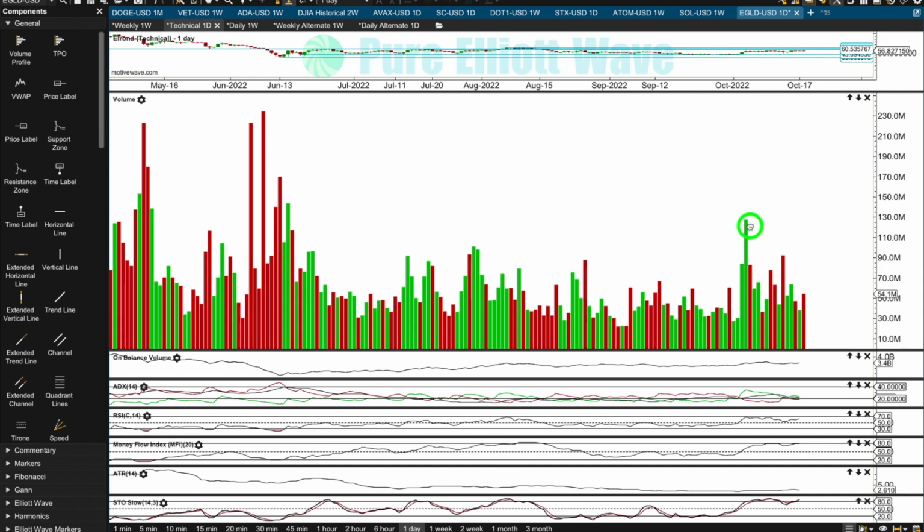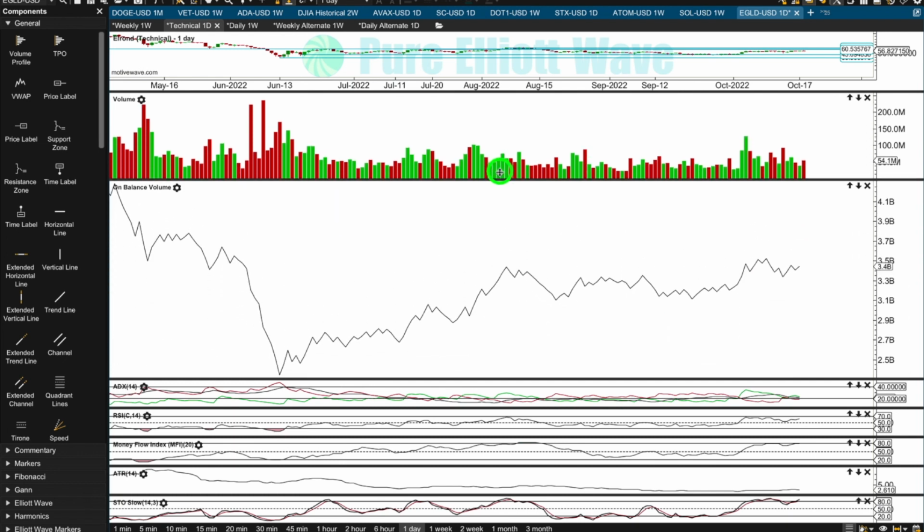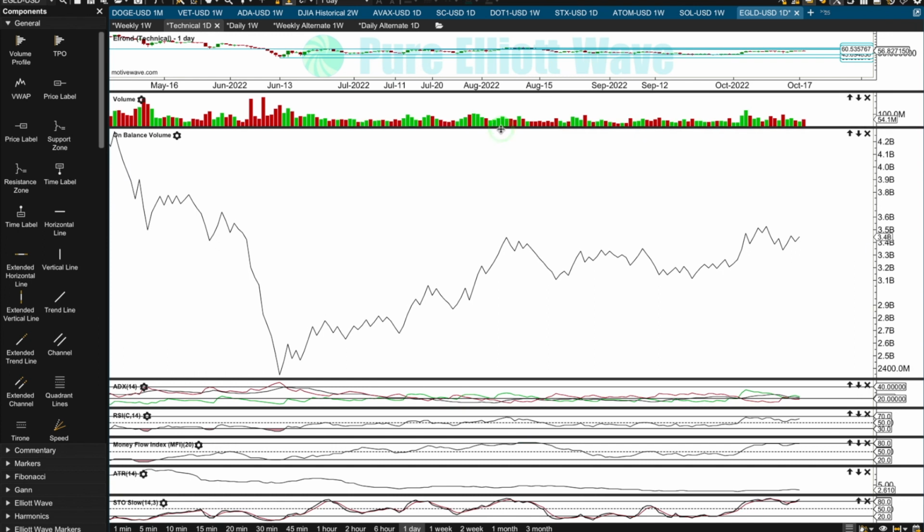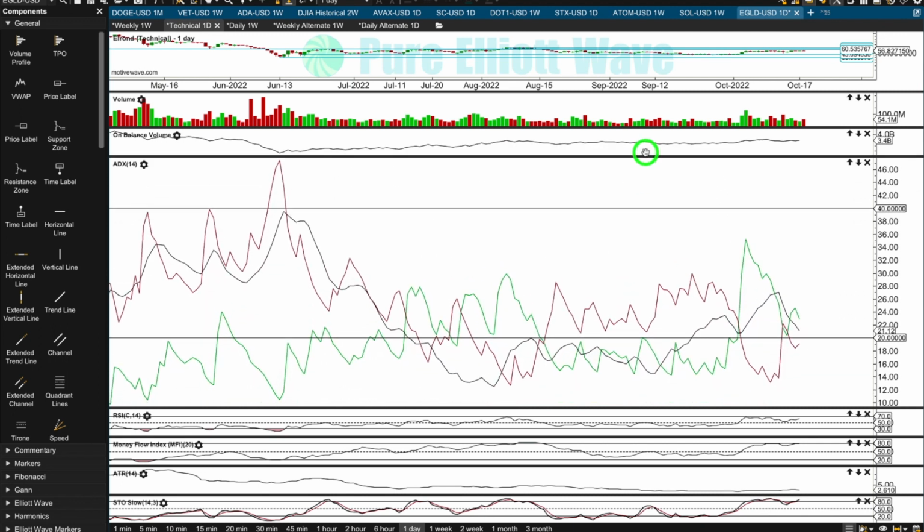This is not a sure thing. This is a balance of probabilities. It's a little trick I've learned over the years. Have a look at where volume is strongest within a consolidation to indicate where the breakout is more likely to be. It doesn't always work though. Again, a balance of probabilities, not certainties. Interesting also, on balance volume is overall trending higher as price is moving sideways. Again, that suggests an upward breakout may be more likely.